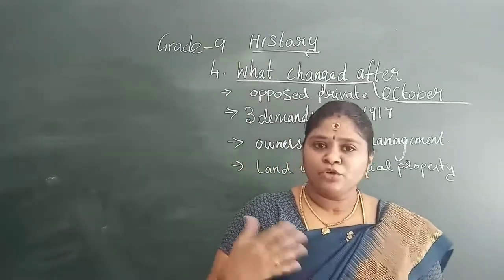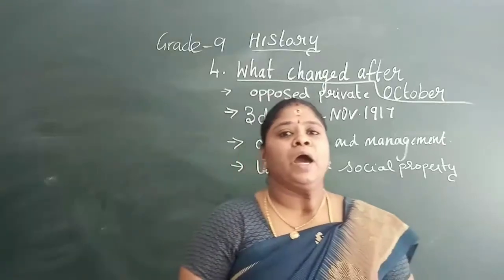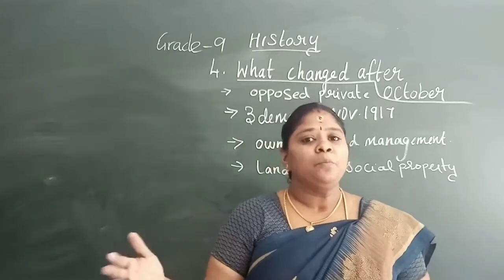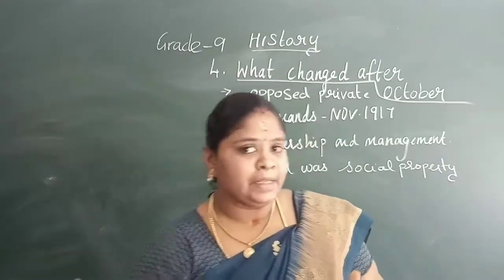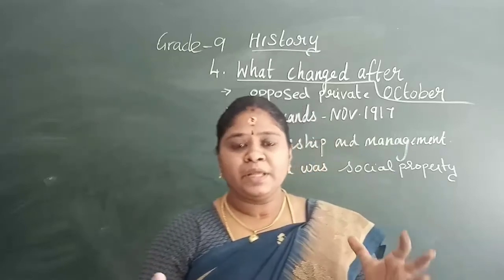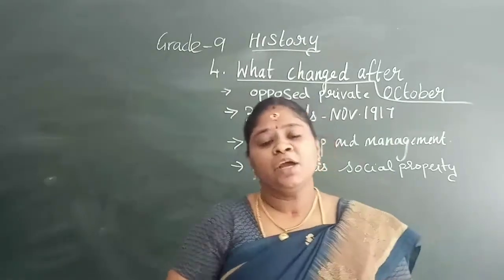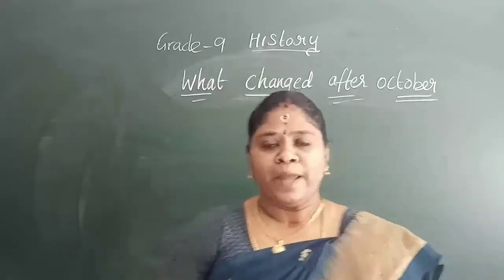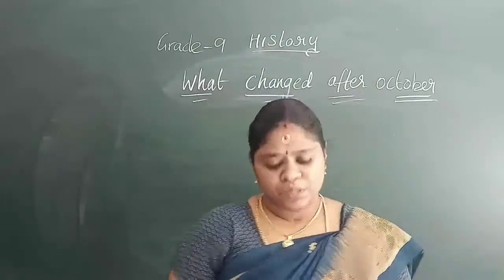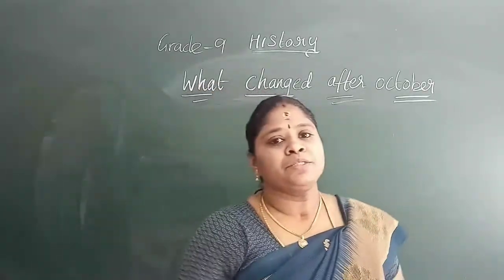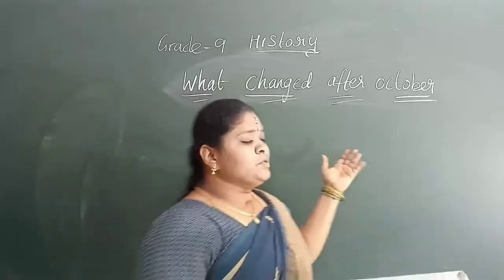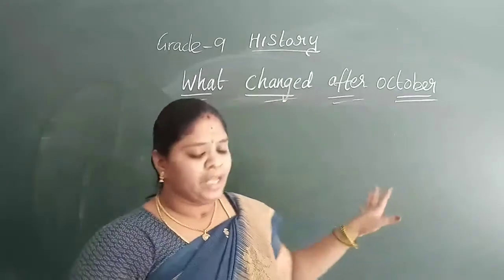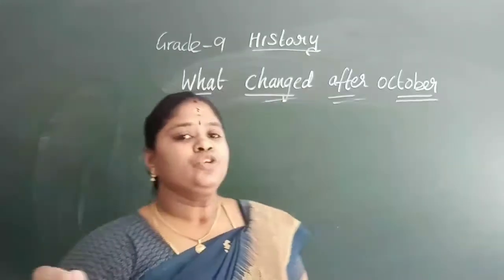Similarly, one more change was brought: the uniforms of the army men were changed. They were given a new uniform, and a competition was held for it in 1918. This was a great thing done by the Bolsheviks after the October Revolution. Next, the Bolshevik Party was renamed the Russian Communist Party in November 1917.